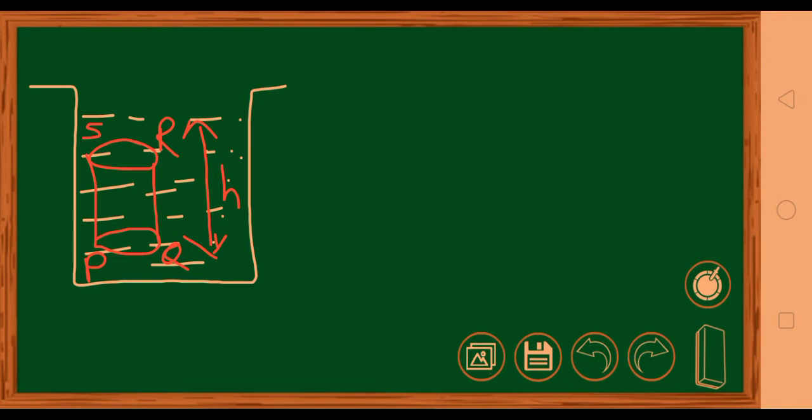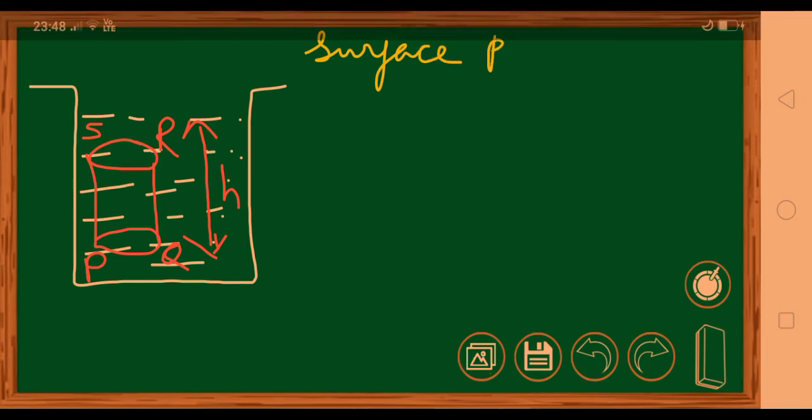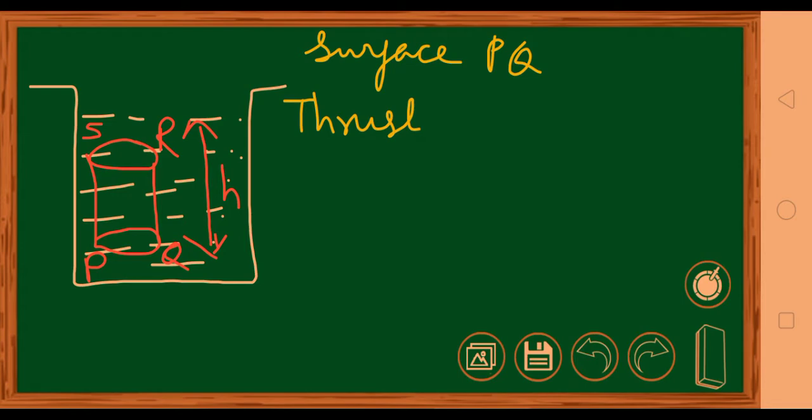Now, suppose we consider the surface PQ. Consider the surface PQ. Now what is the thrust offered by this surface PQ on the water below it? Below PQ there is water, no? So what is the thrust?